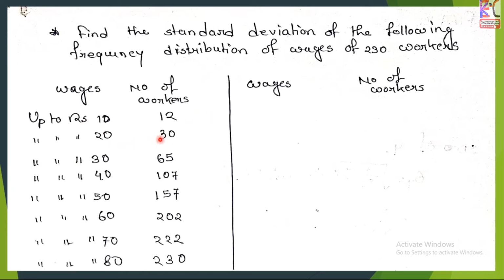Up to 20, the number of workers is 30, so 30 minus 12 is for 10 to 20. Because up to 10 equals 12 and up to 20 equals 30, that means 30 belongs to the complete 0 to 20. That's why if I take 10 to 20, its value is 30 minus 12, which is 18.